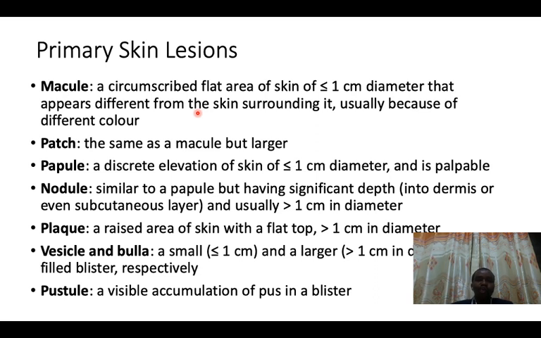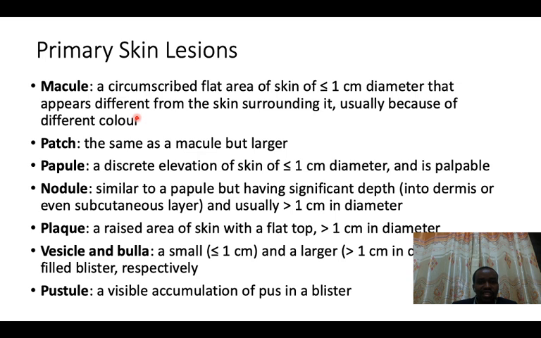For you to come up with a diagnosis of any dermatological disorder, you need to know these primary skin lesions, but you also need to know these secondary skin lesions. So to begin with, let's begin with a primary skin lesion called a macule. Now, a macule is a circumscribed flat area of skin of less than 1 centimeter in diameter that appears different from the skin surrounding it, usually because of a different color. So this is a macule.